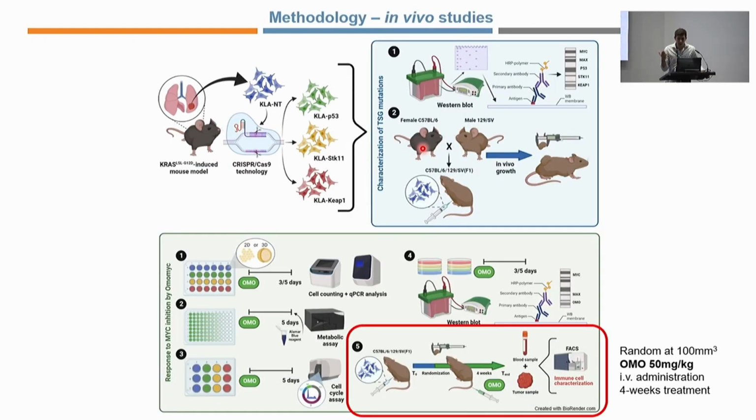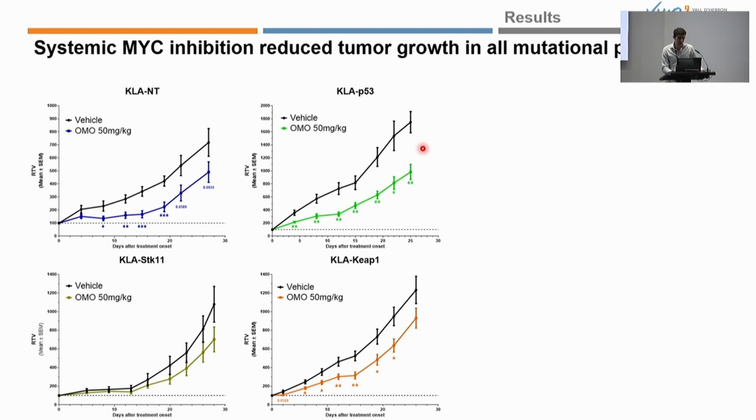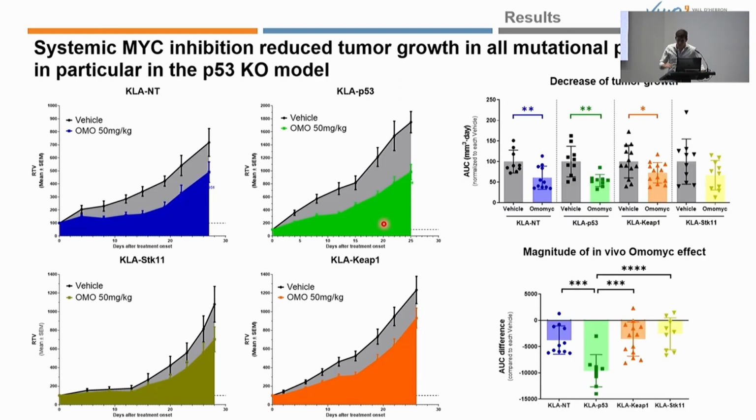After that, we inoculate these cells in immunocompetent syngeneic mice, and we study the effect of MYC inhibition to see if the immune system reacts differently on each mutational landscape upon the treatment with OMOMYC. As you can see here, mice treated with OMOMYC present a significant reduction of tumor growth in the parental, the p53 and the KEAP1 mutant cell line, and studying the area under the curve, we can see that the p53 mutant cell line has a more profound inhibition of cell growth compared to the rest of the models.